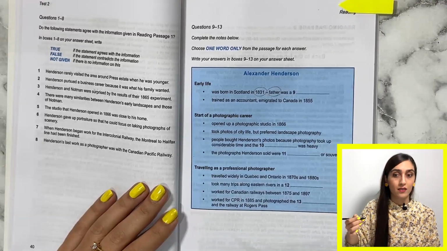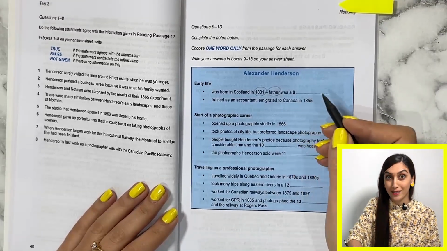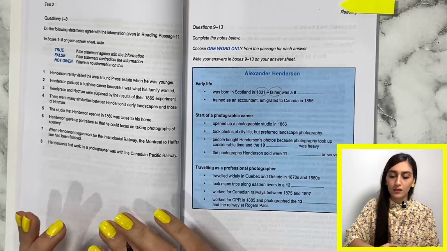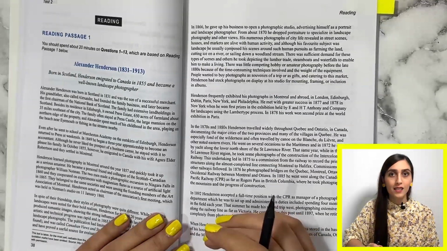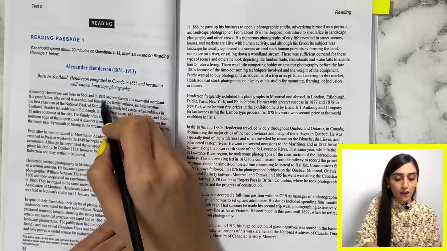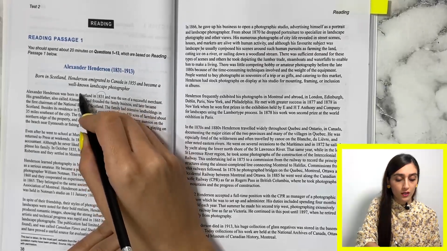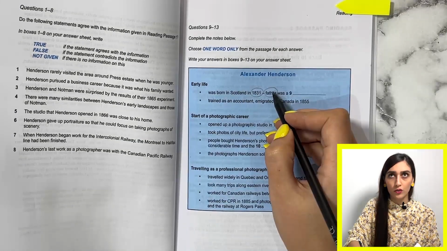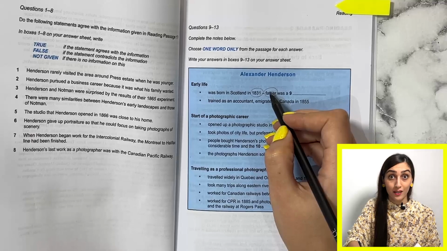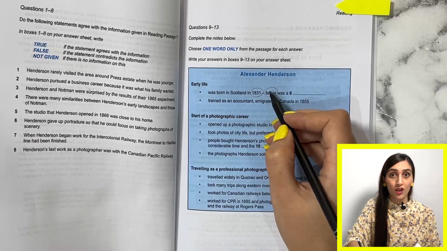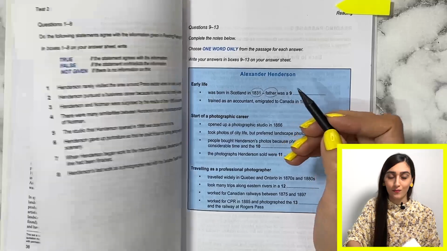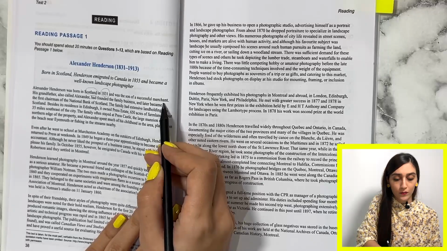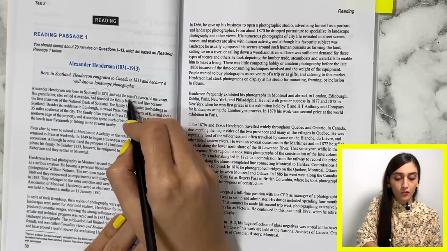I try to guess. So here I should find a job, I guess. I'm not sure. I have two keywords. Also, Scotland is important. So let's go to page 38 and find the keywords. Here I have the number and also Scotland. For father, I also should search for some words which are related to it, like a daughter, son, family maybe, anything. So let's go. I search from right to left. Okay, I found son.